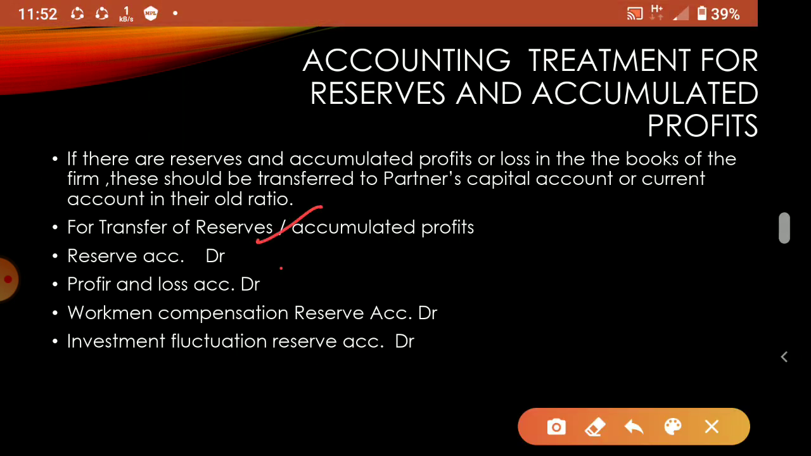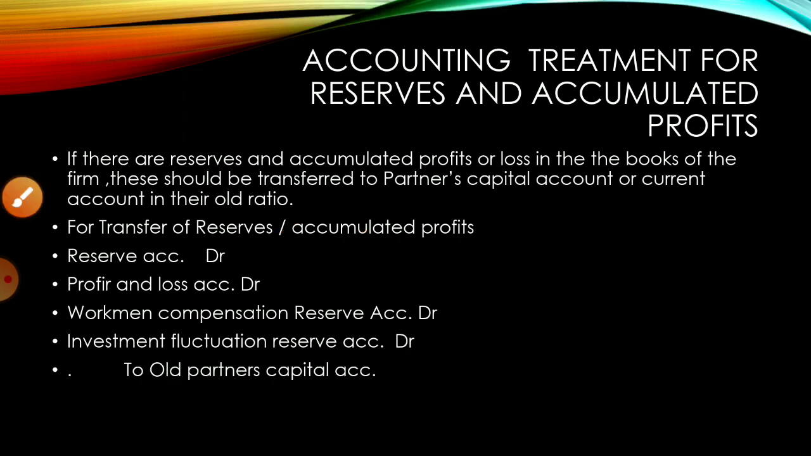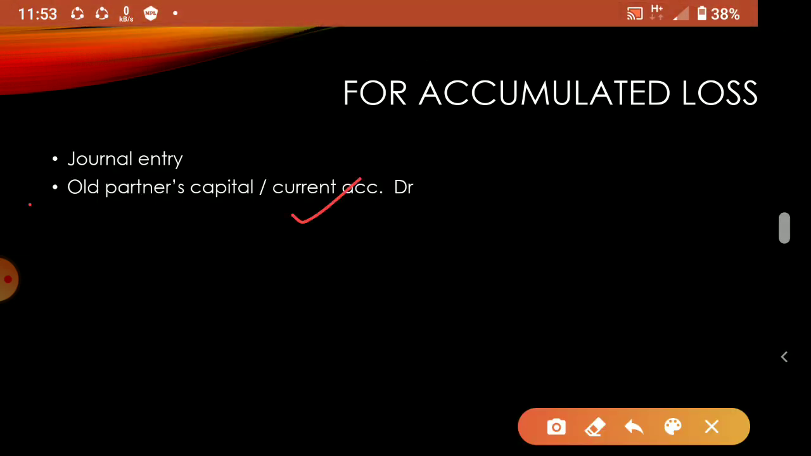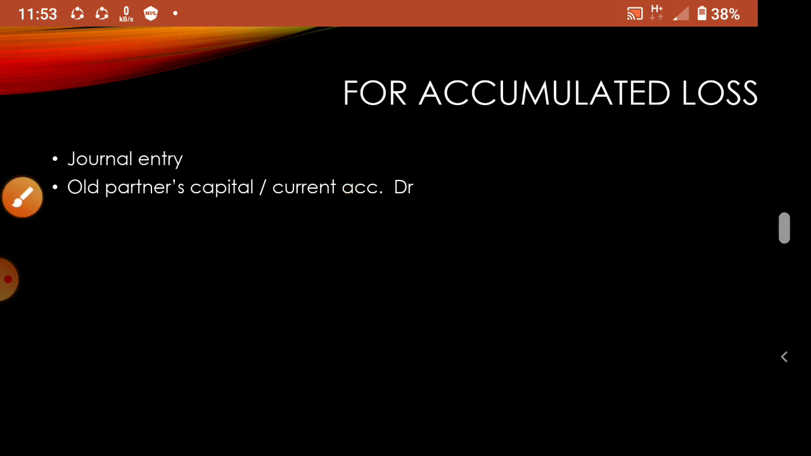Reserve, account debtor, profit and loss, workmen compensation, investment fluctuation go to the old partners' capital account. Understood? This will go to the credit side of the capital account. Now if it is a loss, then it will go to the debit side of the capital account, so the partners' capital account will be debited. This theory I already told you. Whenever partners are getting something, it will be credited. Whenever the partners are giving something to the firm, their account will be debited.